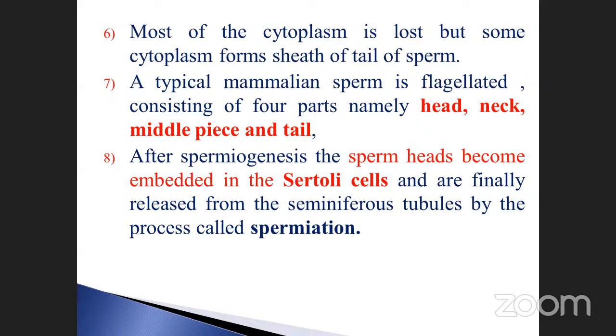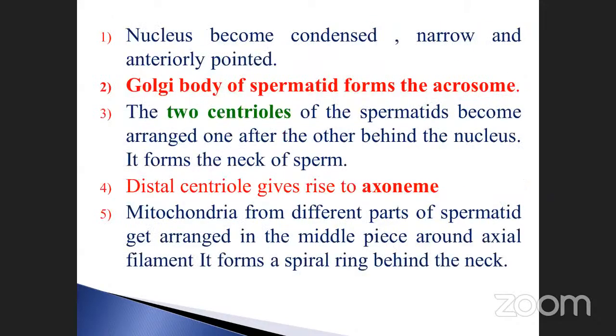Already I told you. After the spermiogenesis, the sperm head becomes embedded in the Sertoli cells. And sometimes they may ask the question: the sperm head becomes embedded with which type of cells? Sertoli cells, and are finally released from the seminiferous tubules by the process called spermiation.